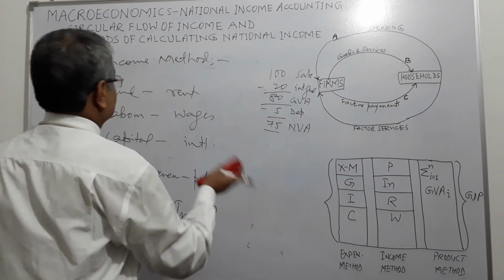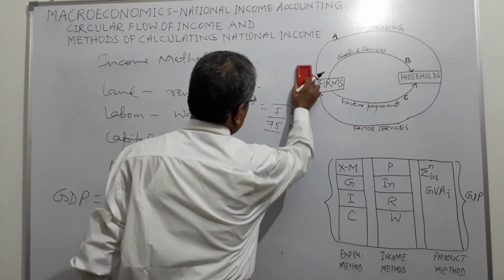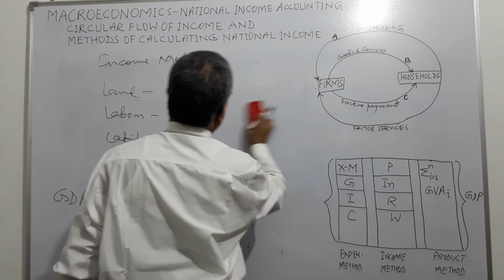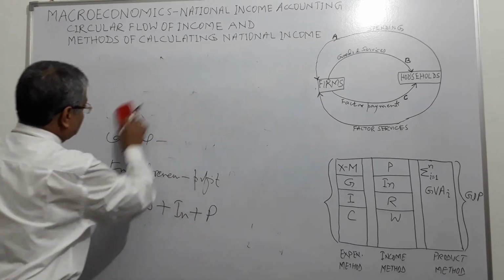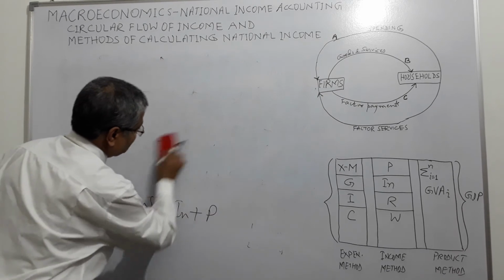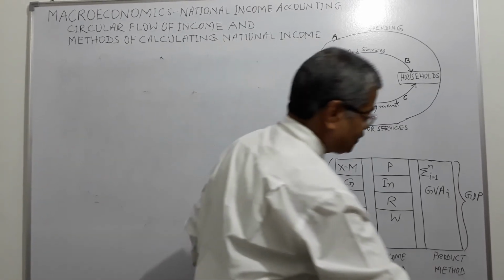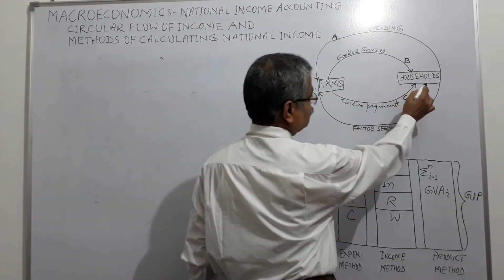Okay. So all the three ways you count, it will come to the same result, because there is a circular flow of income in the economy. Income, expenditure and products, goods and services produced by the firms. So once again you can have a look. This is the circular flow. Here are firms, here are households.